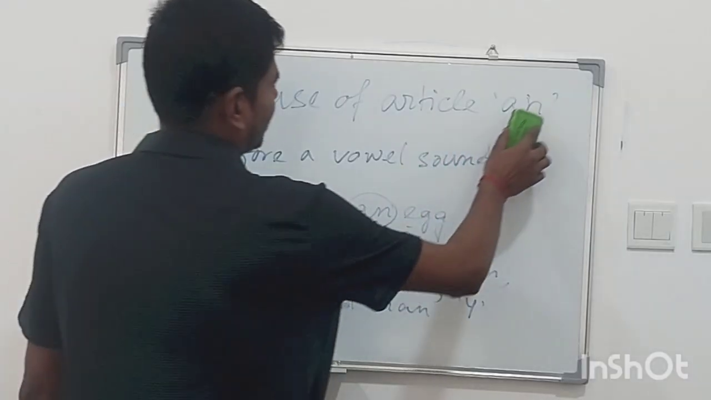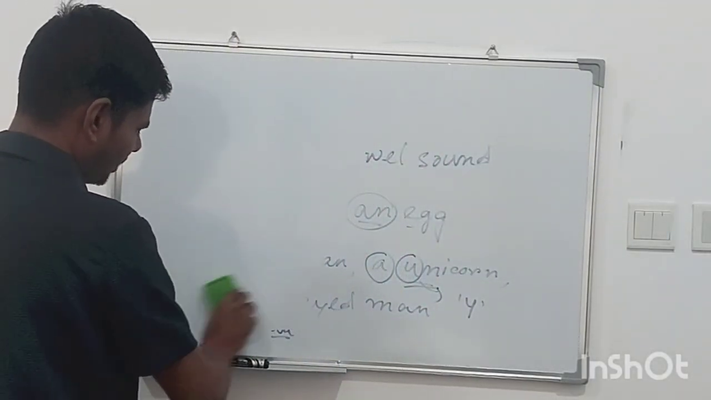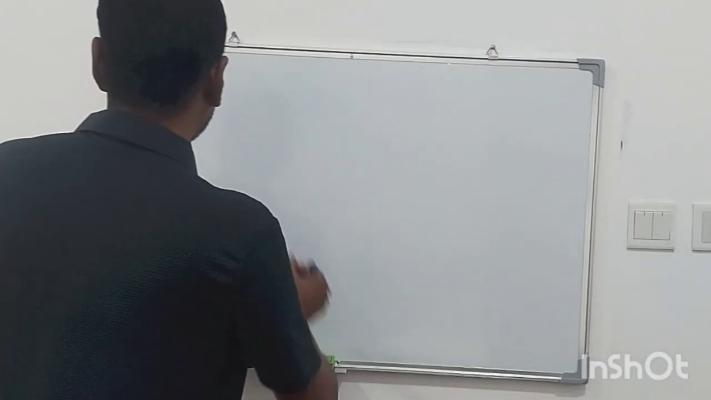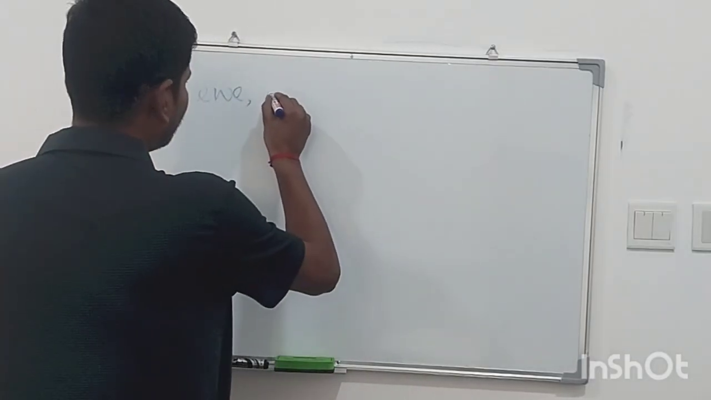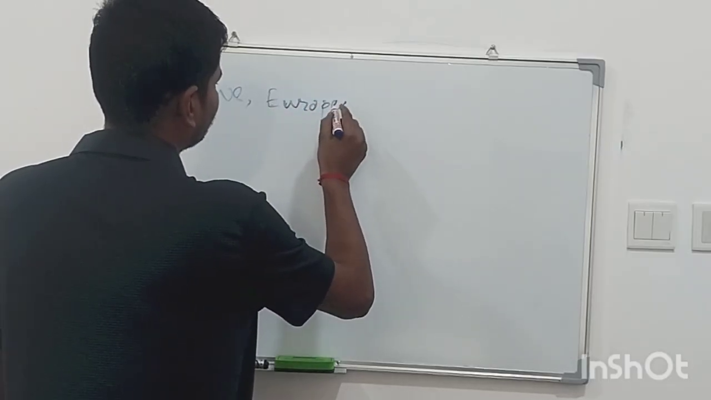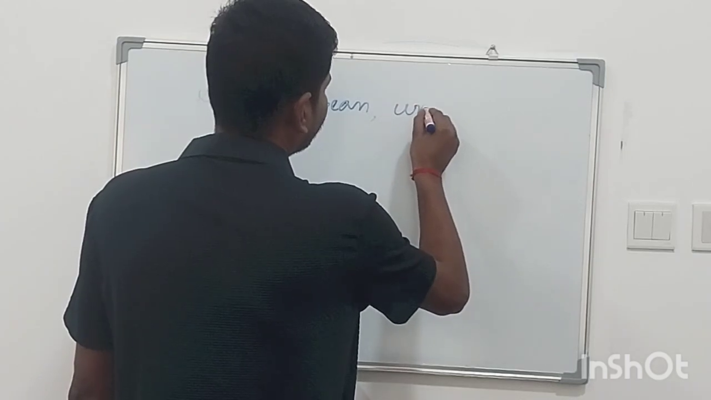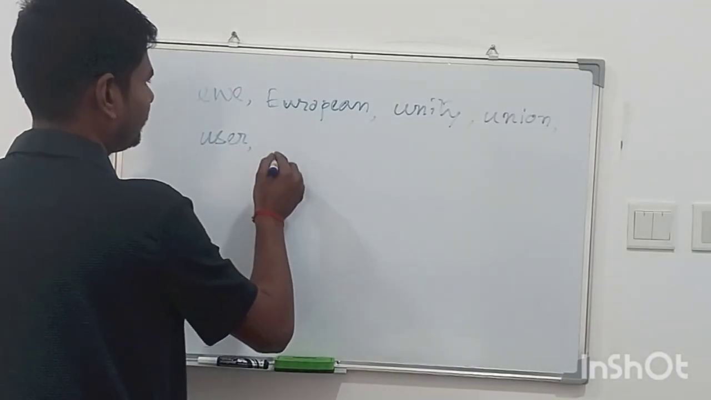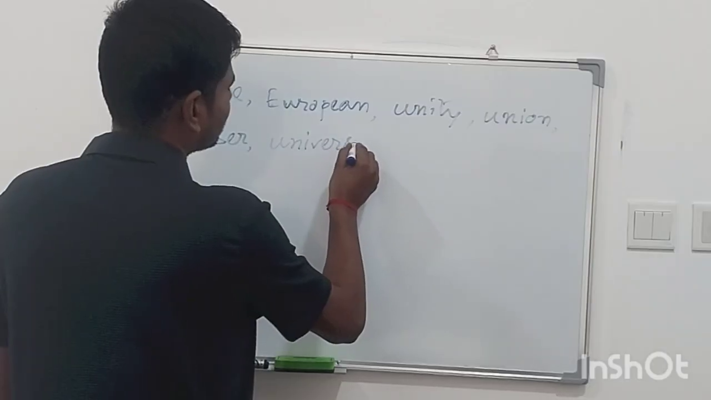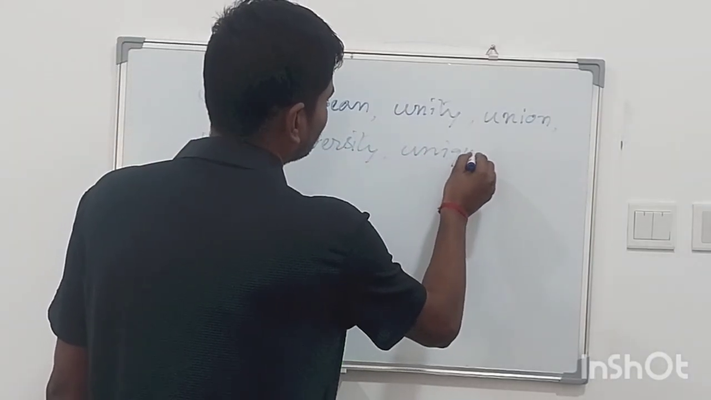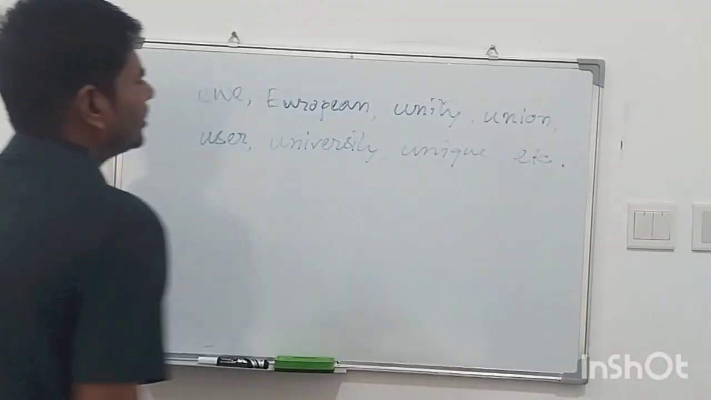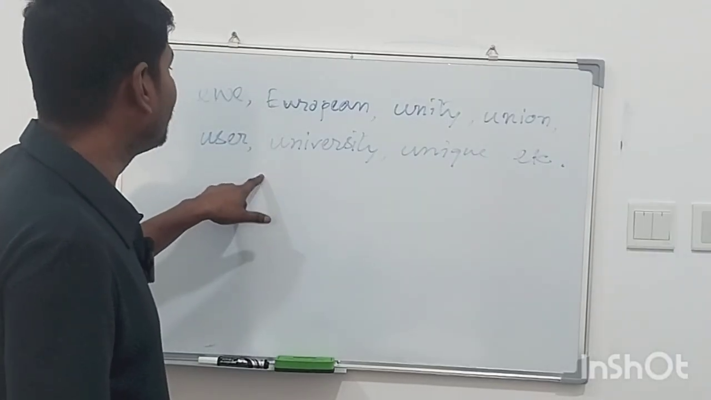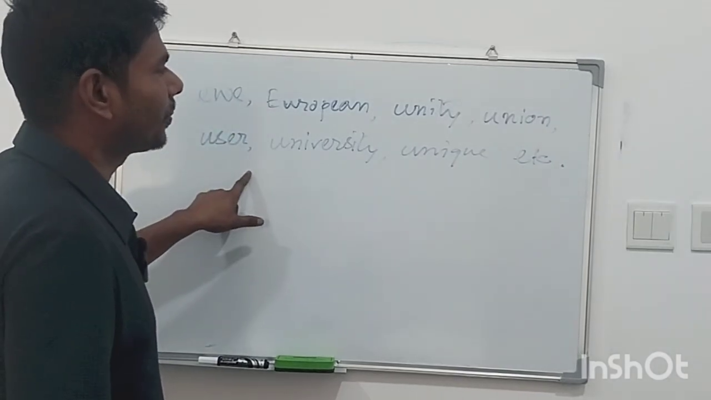So let's come to the abbreviation. First, there are some words we should remember: European, unity, union, user, university, unique, etc. These all words take the sound of a consonant. Remember these words.